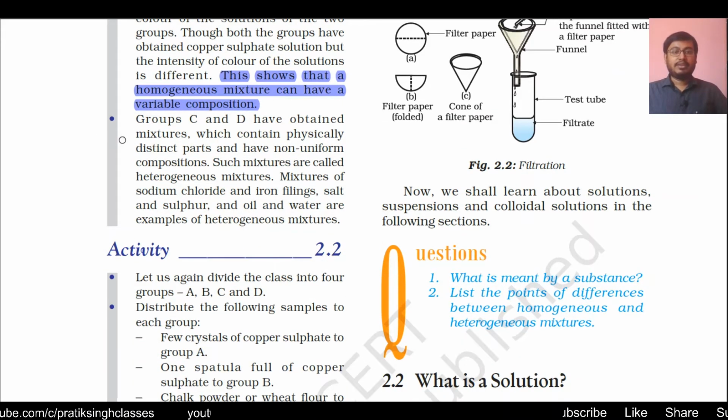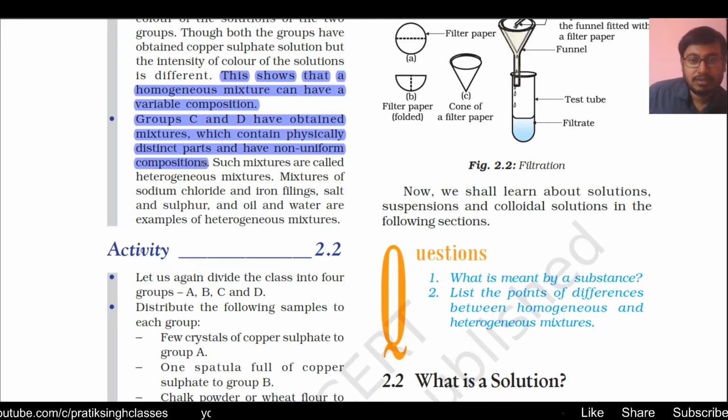Group C and group D have obtained mixtures which contain physically distinct parts and have non-uniform compositions. Non-uniform composition means it can be easily seen at which place which constituent particles are higher and lesser, and we can separate them with simple processes.